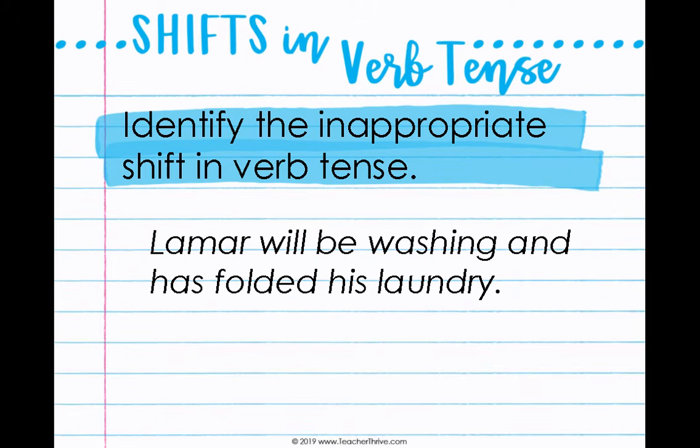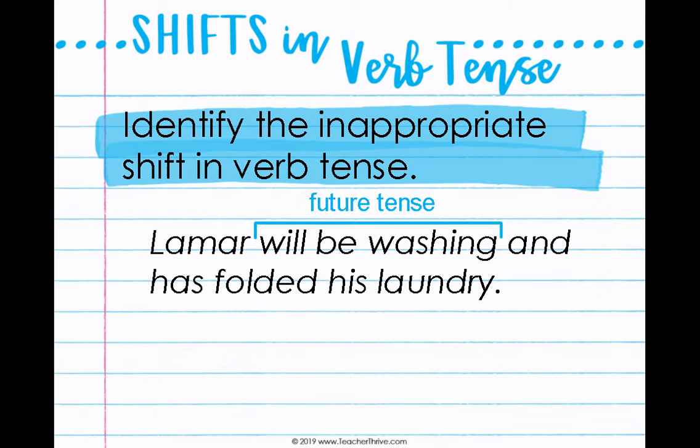Let's take a look at this one. Lamar will be washing and has folded his laundry. Well, first off, we need to figure out what our verbs are. Let's see, what did Lamar do? Well, according to the sentence, he will be washing and has folded. Wait a minute. Does that mean he's going to wash his laundry after he already folded it? Well, that doesn't make sense.